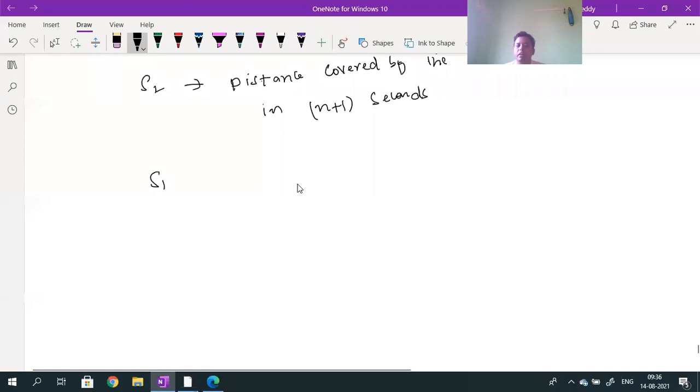S1 is equal to the general formula ut plus half at squared. The t value will be n, so S1 equals u into n plus half into a into n squared. This is the S1 value. Substituting, you can take n minus 1 also.